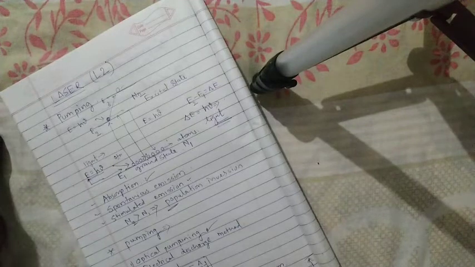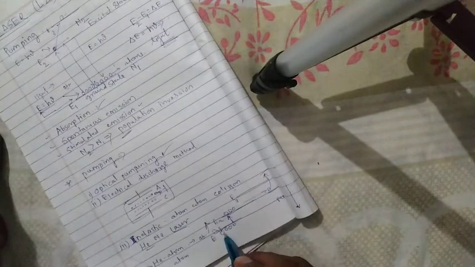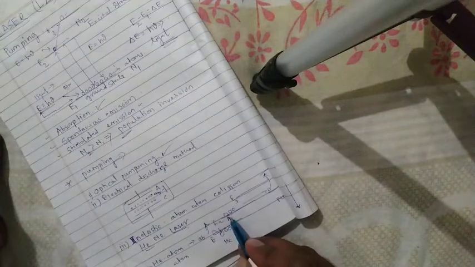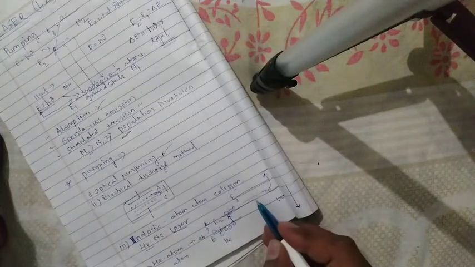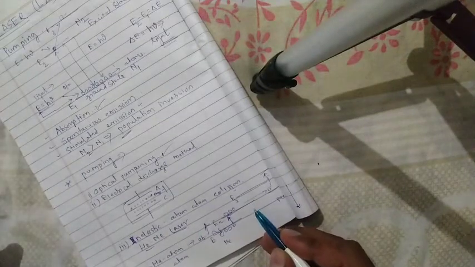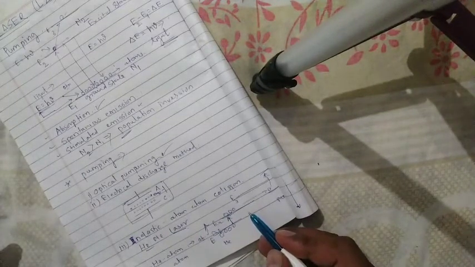The He-Ne laser is an example of this inelastic atom-atom collision. Here the He atom absorbs the energy from the external medium and goes to the excited state, and this excited He atom collides with the Ne atom.